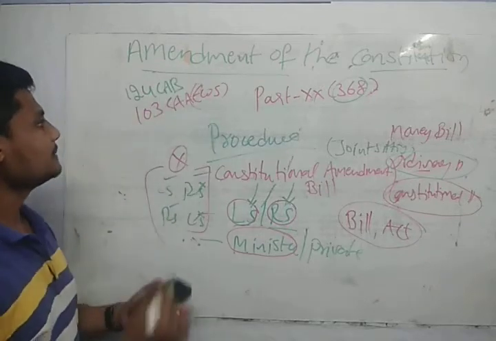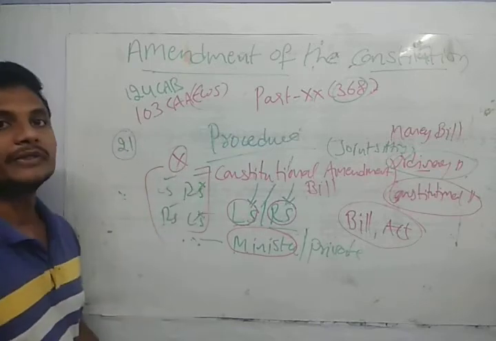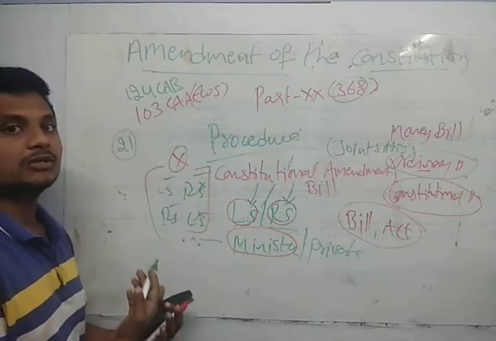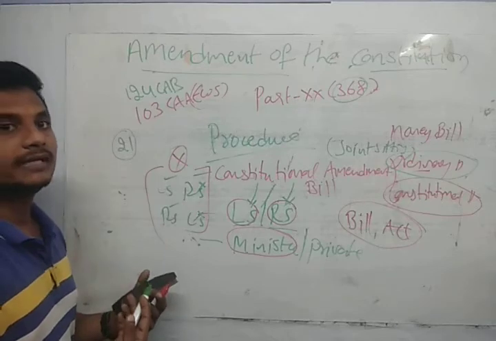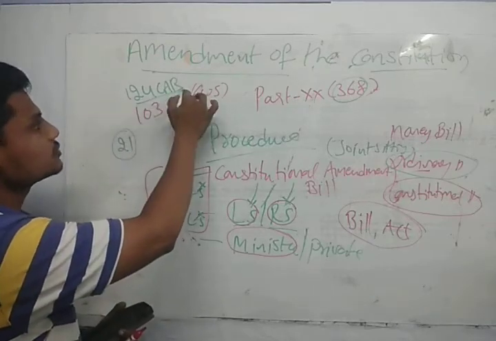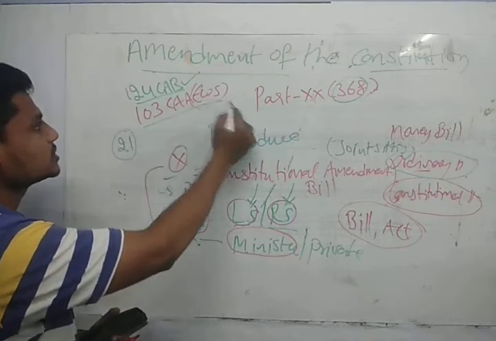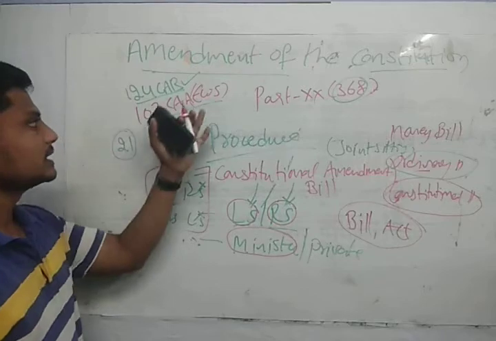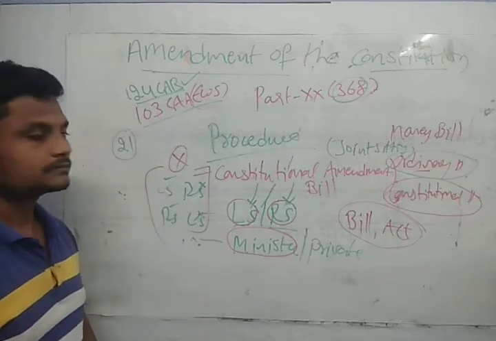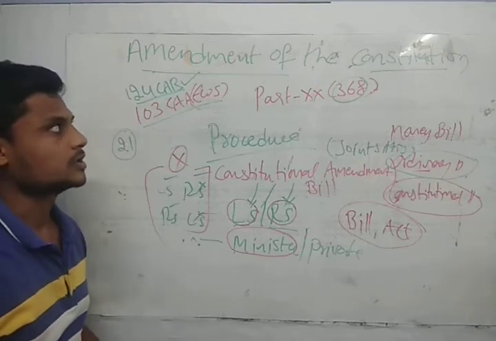Then what happened? The remaining 21 bills they have made in this manner. They have some issues, they have deadlocks with the 21, guys. This 124th Constitutional Amendment Bill became, after ratification, the 103rd Constitutional Amendment Act, that is the economically weaker sections reservation.